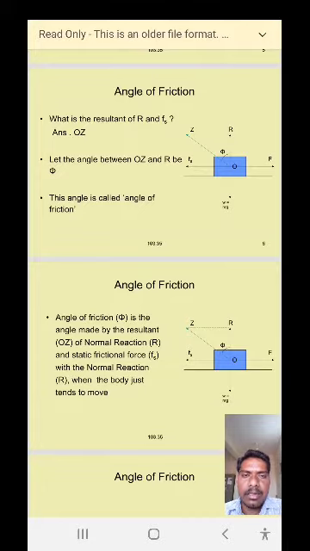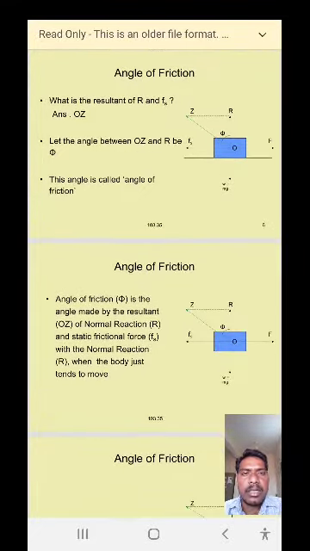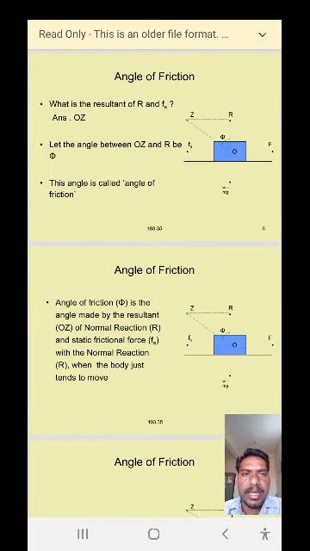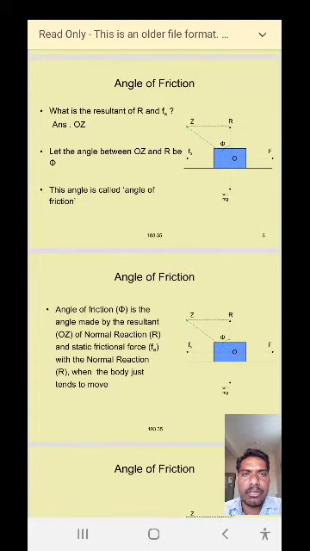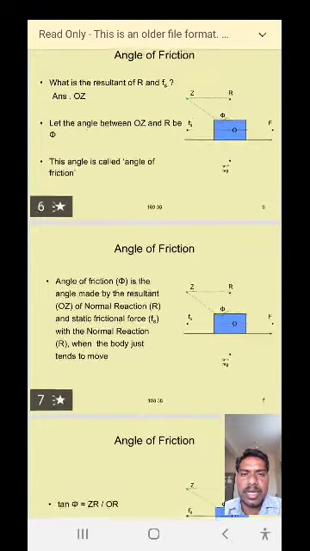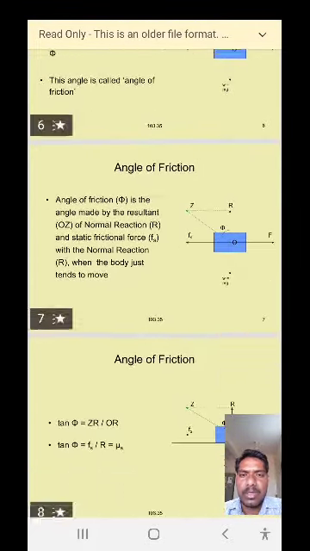So is it clear? From this figure we can define phi, where phi means angle of friction. Here we can define the angle of friction: it is defined as the angle made by the resultant of the normal reaction and the static frictional force with the normal reaction. So that is called the angle of friction. Okay.